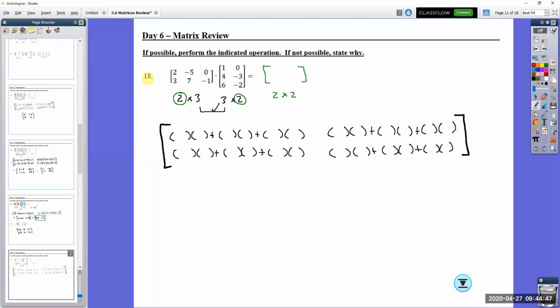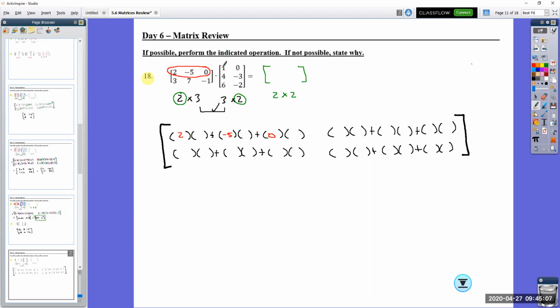I'm just going to fill that in. 2, negative 5, and 0. Right, put our number there. Negative 5.